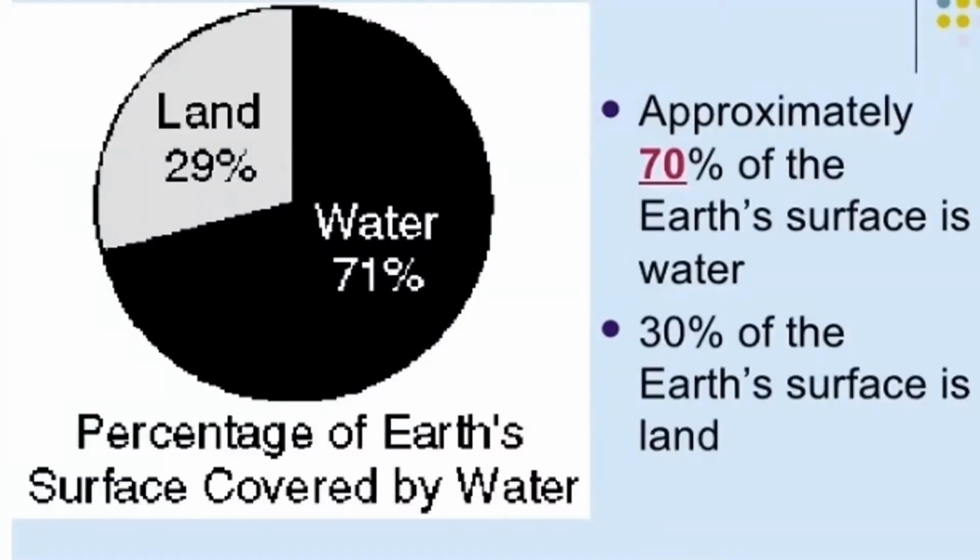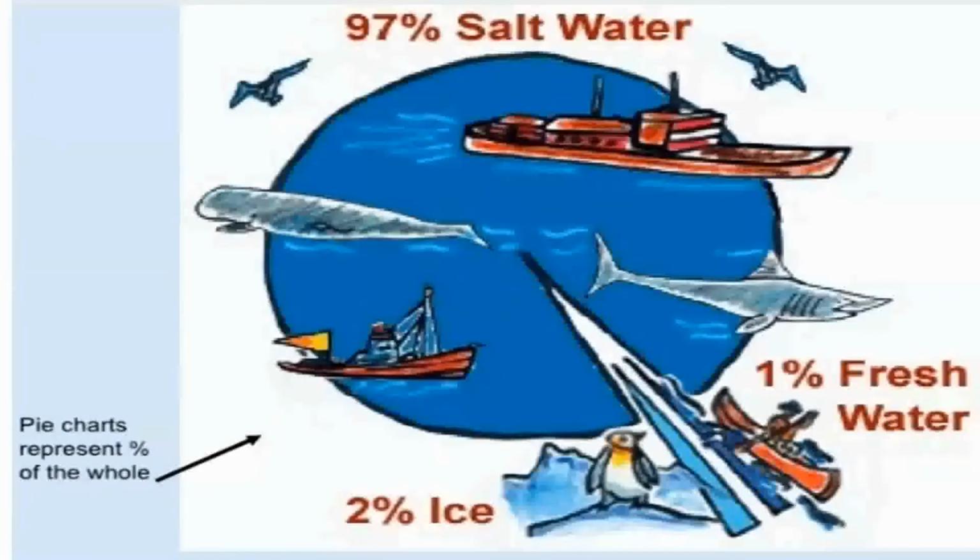We know that most of the Earth's surface is occupied by water. Approximately 70 to 71% of the Earth's surface has water, and 29 to 30% of the Earth's surface is land. So this much amount of water is there on Earth. So you may think, why do we face the problem of water scarcity? This is because